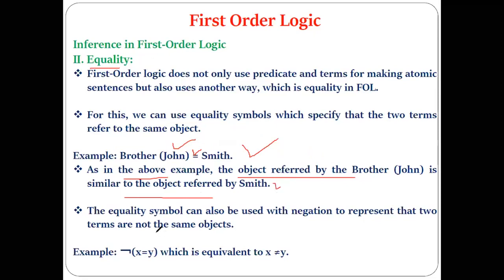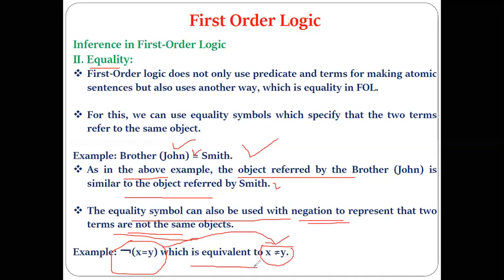Now, if you want to use it to show negative things, the equality symbol can also be used with the negation. That represents that two terms are not the same object. For example, if you have written negation of x comma y, this can also be written using the equality operator with the negation, like this. Both of these are similar. Negation of x equal to y is similar to x not equal to y. Understood?